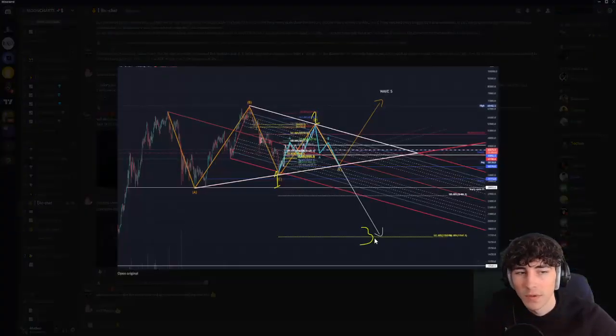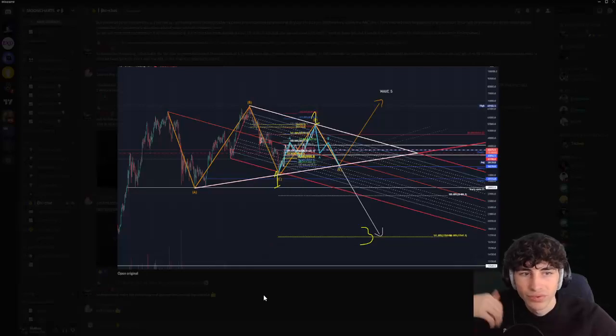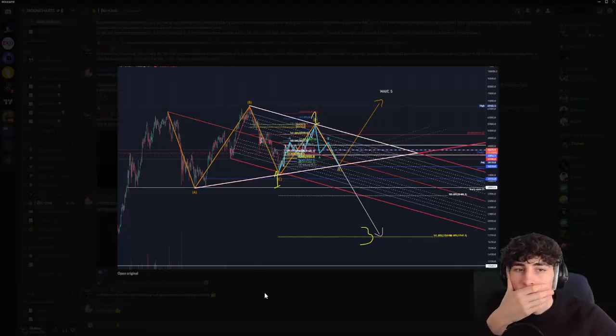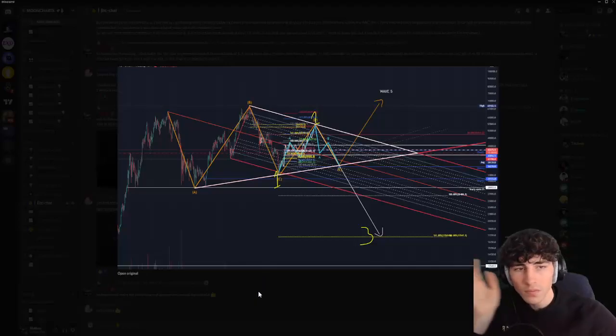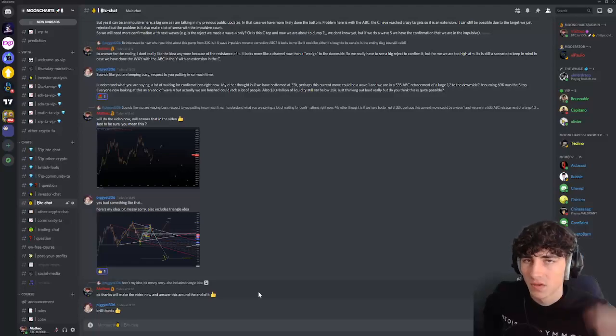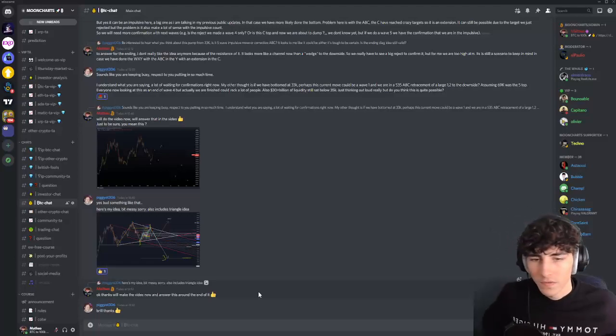And yeah, a big 1, 2, 3, 4, 5 to the downside. This is still possible, but that will be a crazy wave 1, 2, 3 or 5 to the downside, really big, and I don't really like this idea, to be honest with you. So not really, but still something to keep in mind, to be aware of.